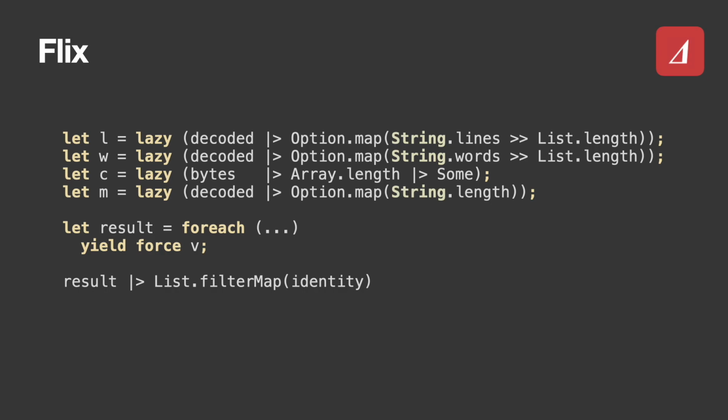The type of decoder here is an option string, which is why you see option map everywhere. This is because decode is none if you don't pass the C flag to the program. For each yield is basically a list comprehension, and force evaluates the lazy expression. Filter map identity extracts the values from the options for our result.